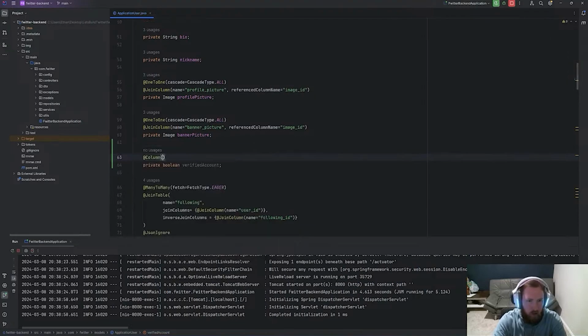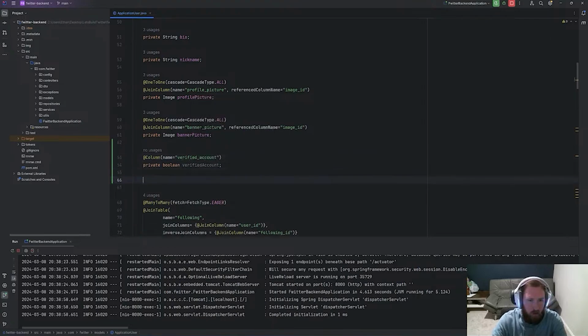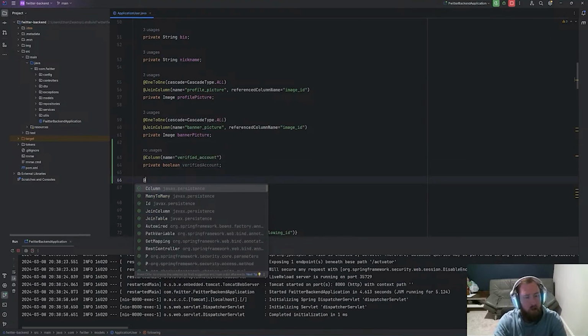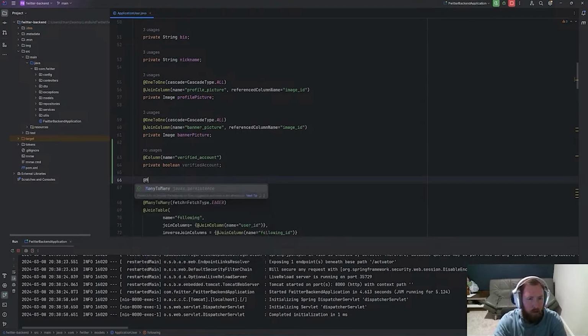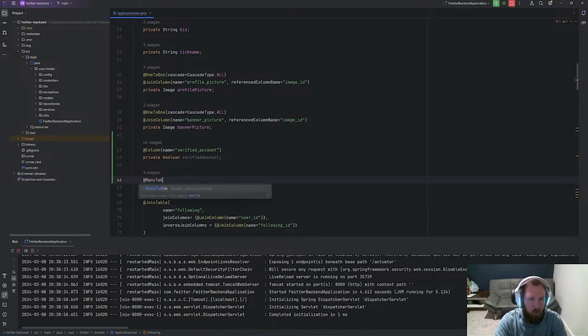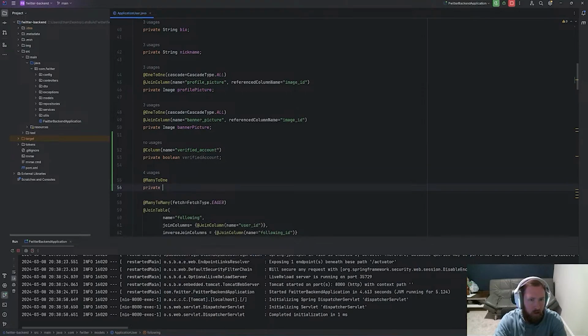Okay, and then this will be name equal to verified_account. And then we'll also have, so this one can be many to one, I believe. Hopefully I did this right. So basically many users can have a single org, so private Image organization.